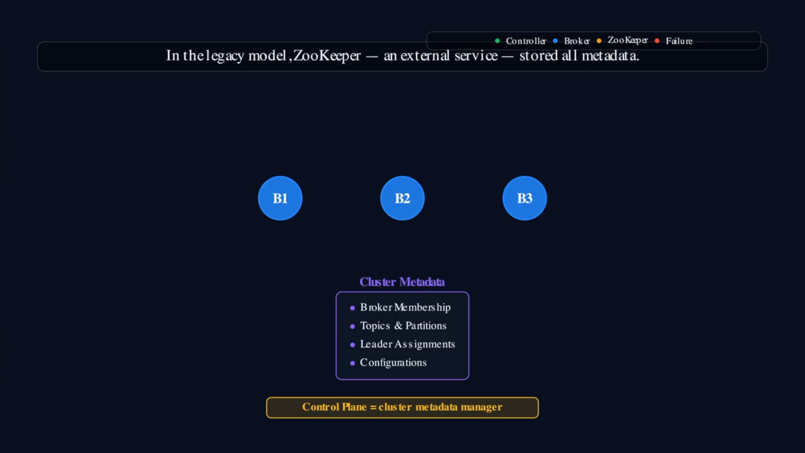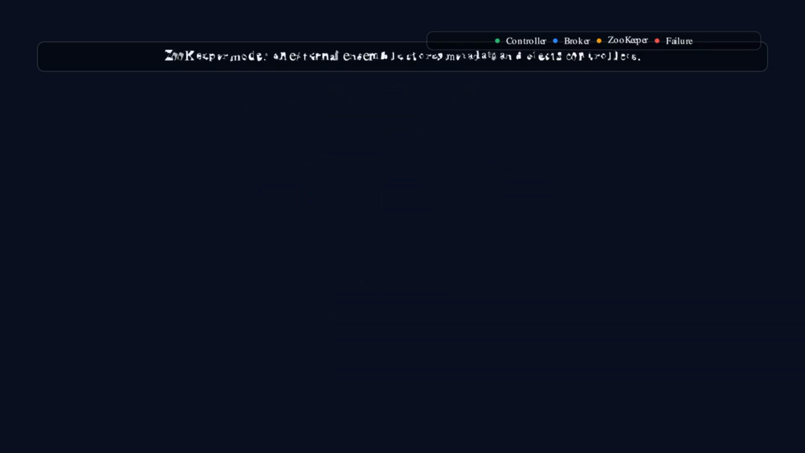Think of it as the brain of the cluster that keeps everything organized and running smoothly. In the legacy model, this critical job was handled by Apache ZooKeeper, a separate, external distributed coordination service. ZooKeeper stored all the cluster metadata and helped elect partition leaders whenever changes occurred. You can see the ZooKeeper ensemble connected to the Kafka brokers on screen.